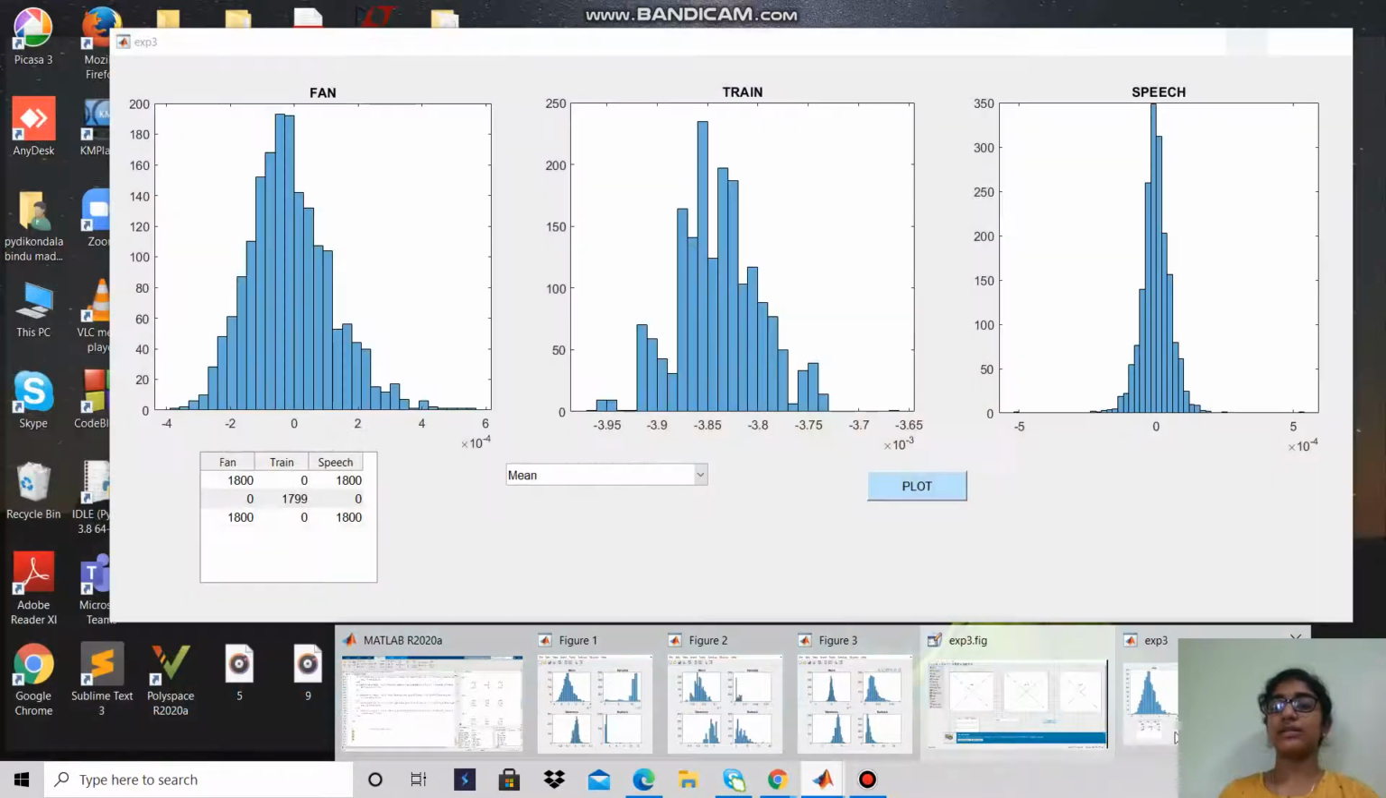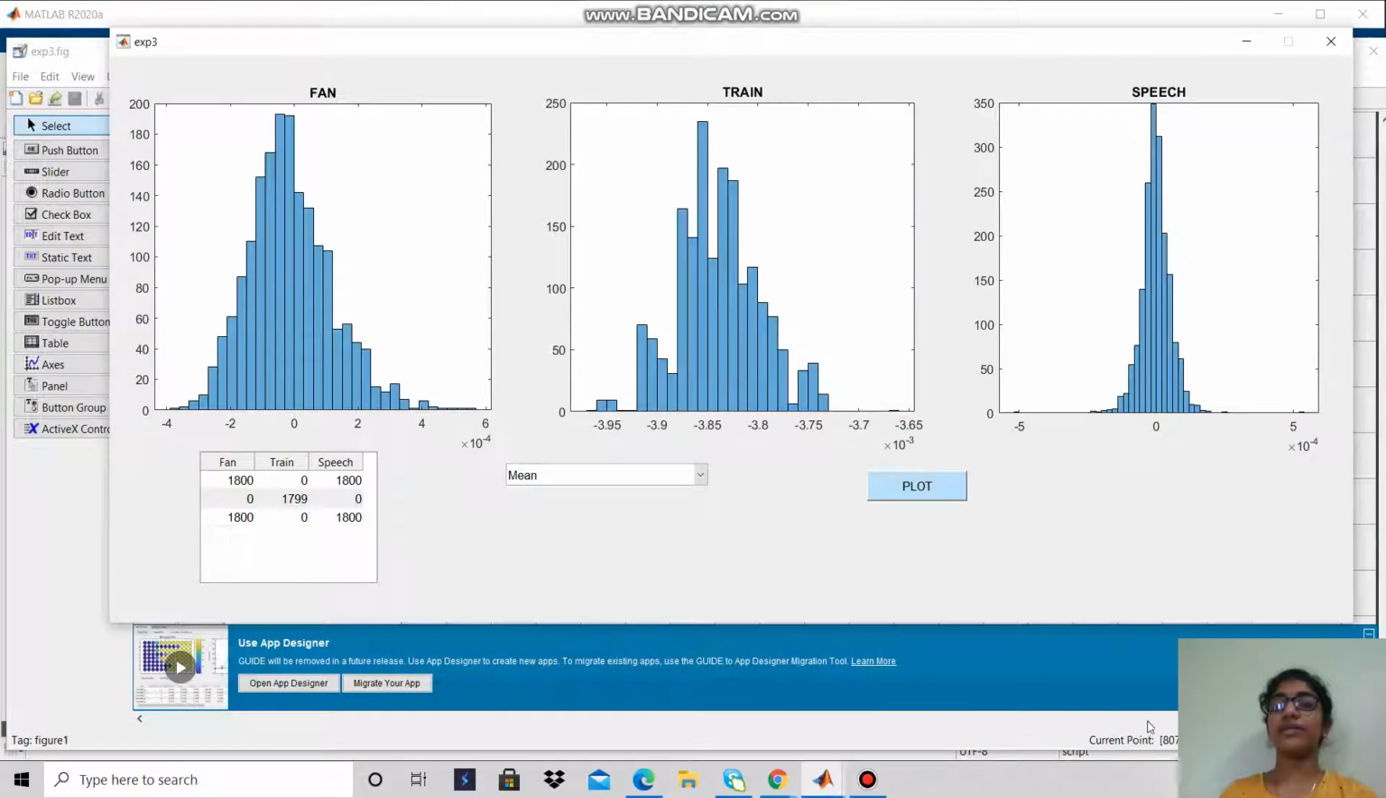When I select the mean statistical parameter, I get this. This is the histogram for the mean of fan for the first 30 minutes of data, and similarly for train and speech. And here is the confusion matrix, and similarly we can get it for variance, skewness, and kurtosis.